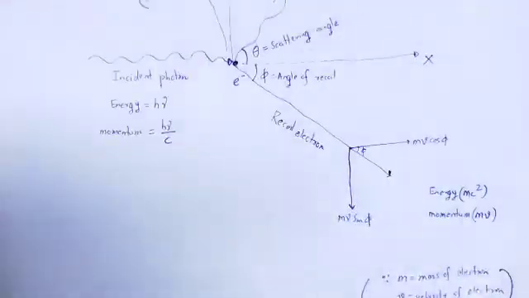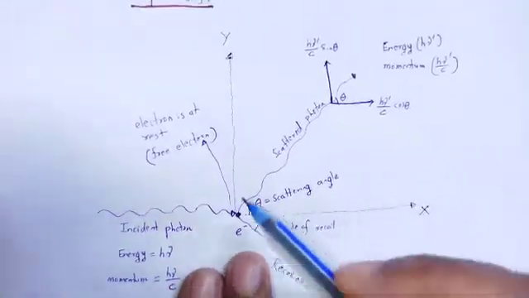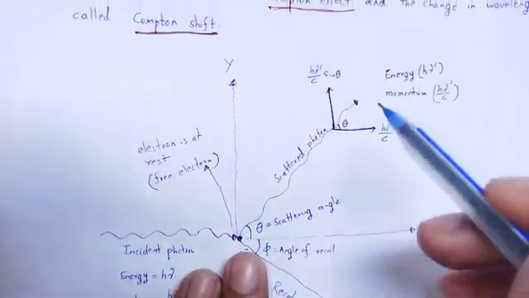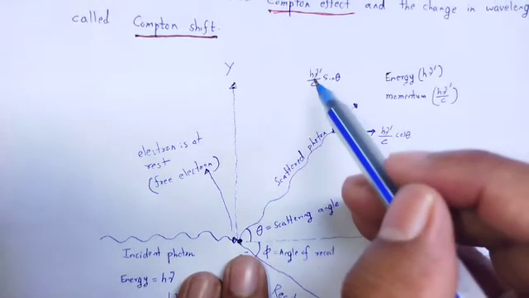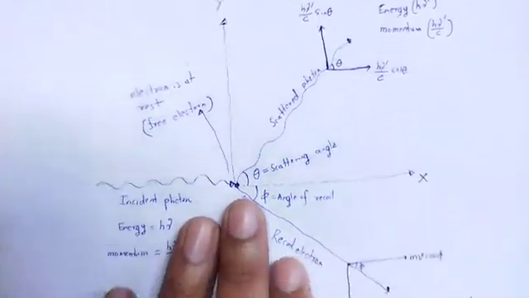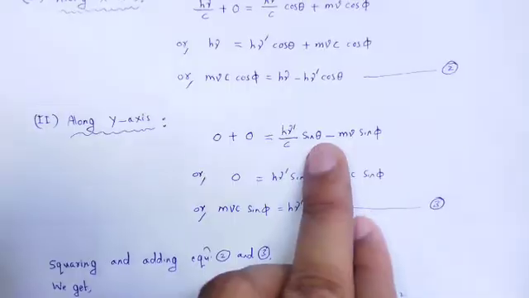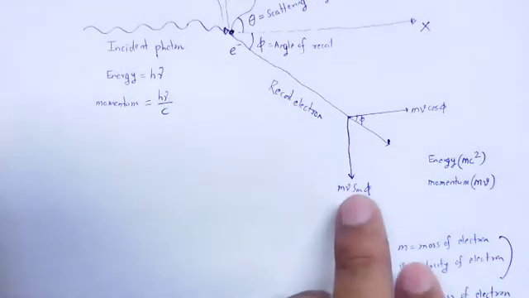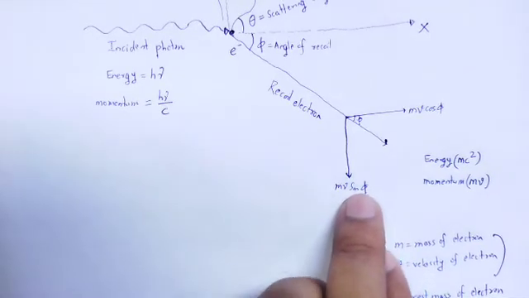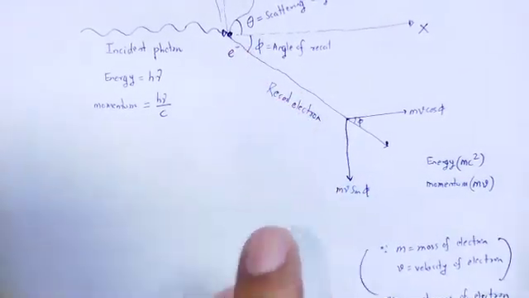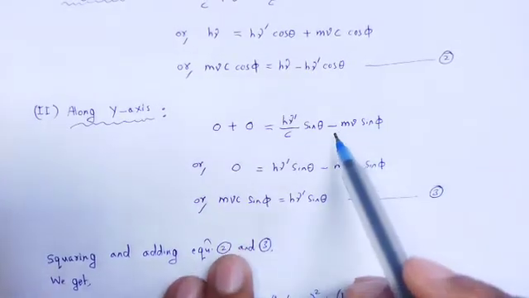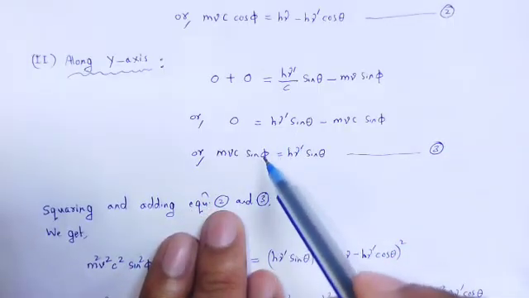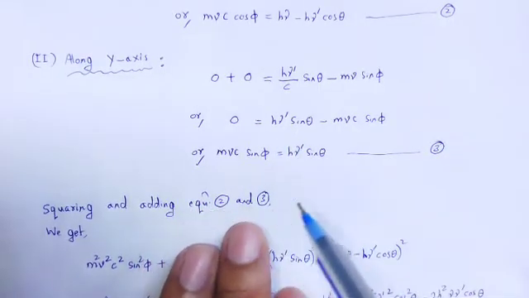After collision, for the photon along the y axis it is hν' by c sin θ. For the electron along the y axis it is mv sin φ, and its direction is just opposite, so we use a negative sign. Simplifying it, we obtain mvc sin φ is equal to hν' sin θ.